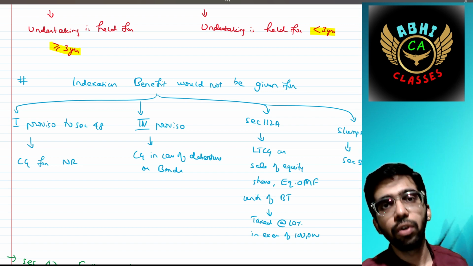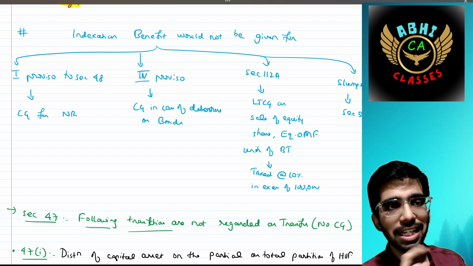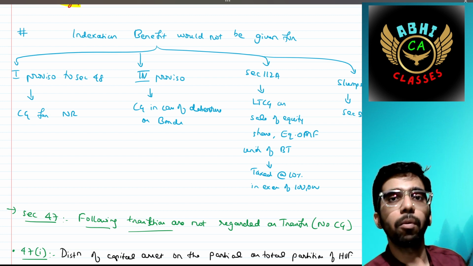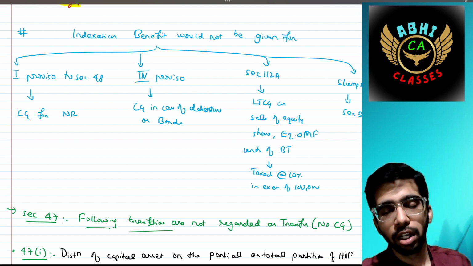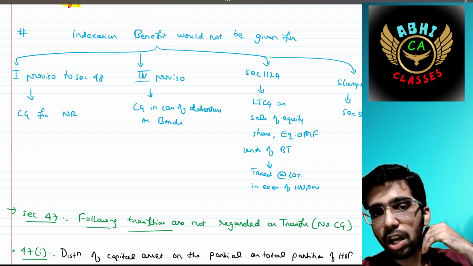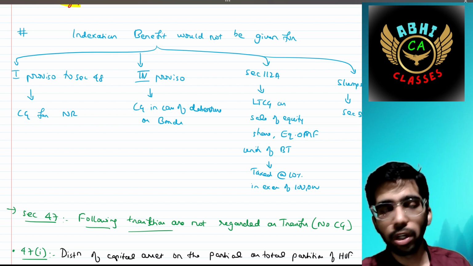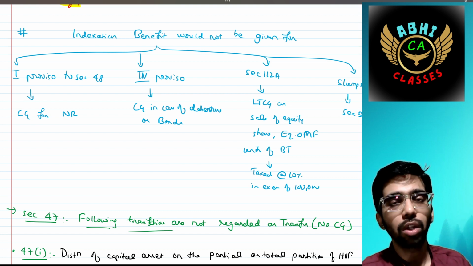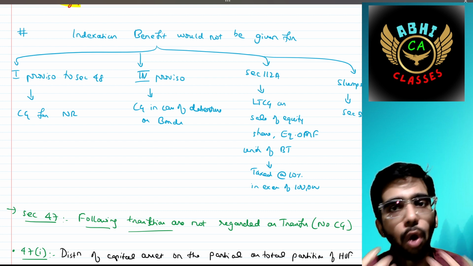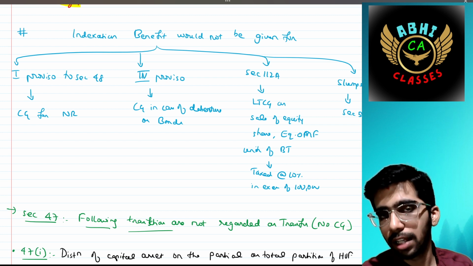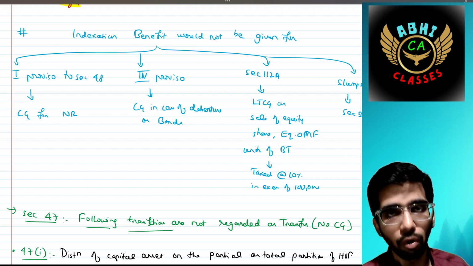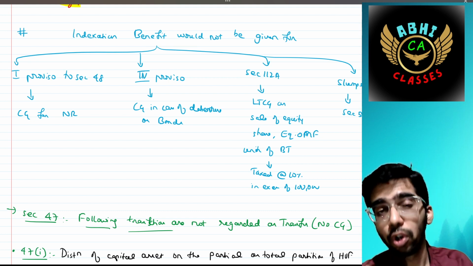In a bird's eye view, the indexation benefit would not be given in the following situations. First proviso says to section CG for NR non-residents, that is not applicable. Fourth proviso says in case of debenture or bonds, the indexation would not be available. Section 112A LTCG on sale of equity shares, equity oriented mutual fund, units of business trust which are being taxed at 10% in excess of 1 lakh, for that also the indexation benefit would not be given. For the last case, that is slump sale, that we have just discussed under section 50B. For these four, the indexation benefit would not be given.